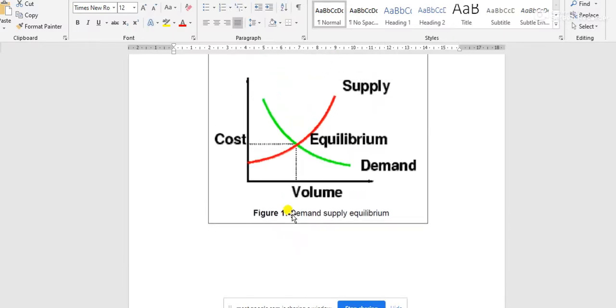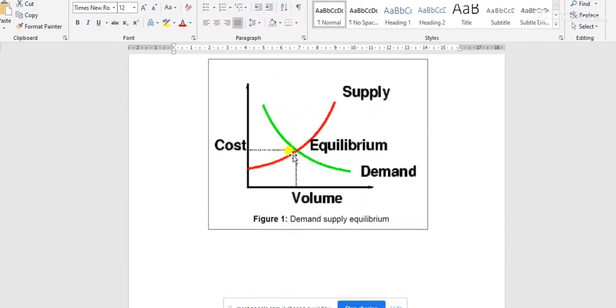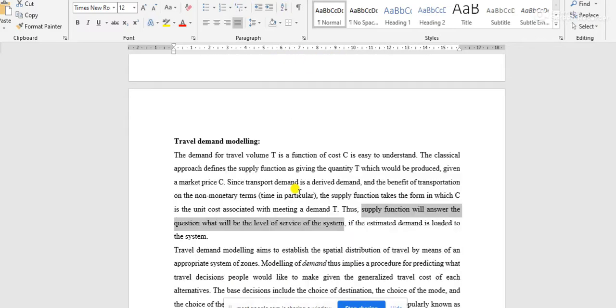And this point is the equilibrium point, where the demand volume and supply volume are at the optimum condition, and that condition is the most economic condition in all the cases. Okay,